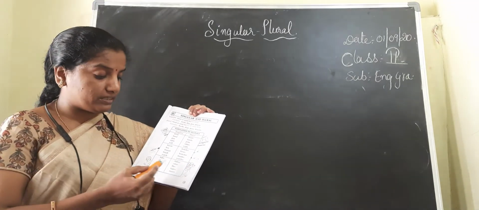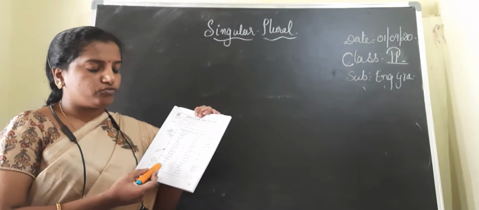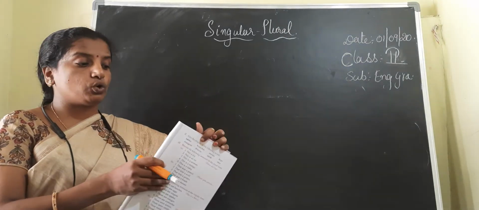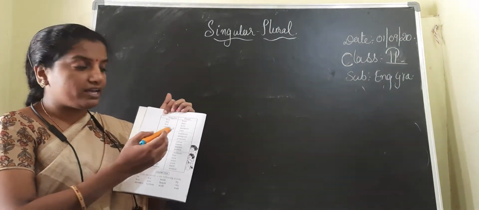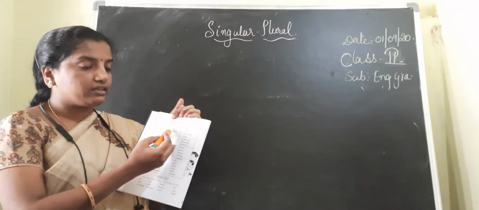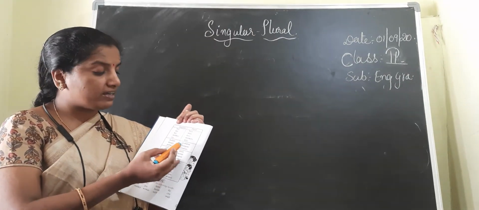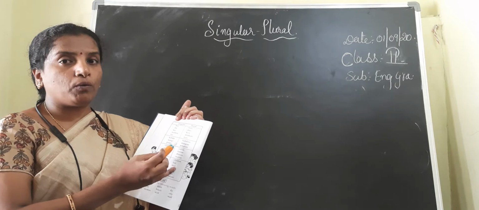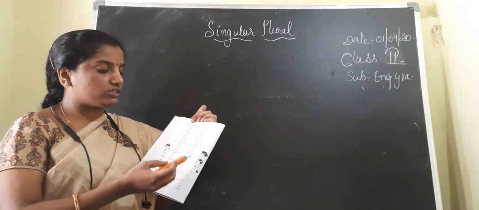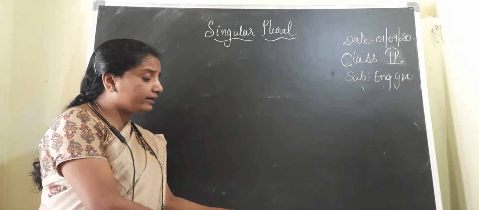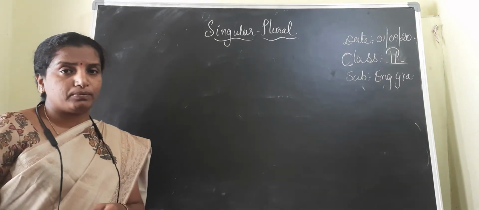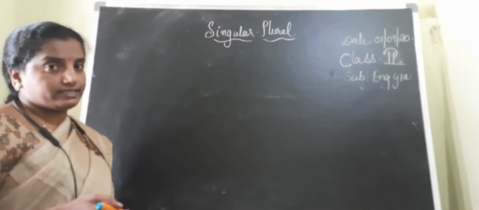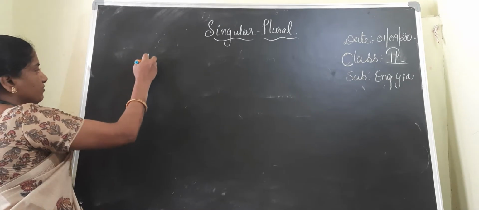Baby, babies. City, cities. Fly, flies. Lady, ladies. Story, stories. Boy, boys. Day, days. Key, keys. Monkey, monkeys. Toy, toys. Buffalo, buffaloes. Mango, mangoes. Potato, potatoes. The other day we learned about plurals with s, plurals with ies, plurals with es. Now today we are going to learn plurals with ves.